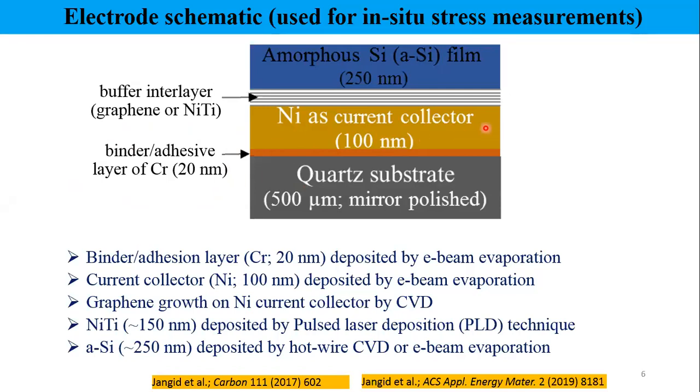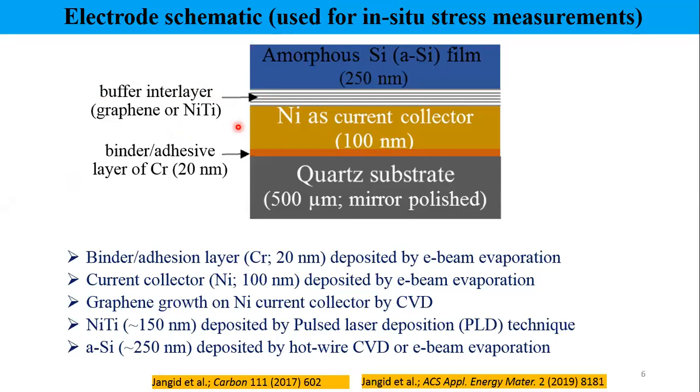Now, on top of your current collector, you grow your buffer interlayers. To grow the graphene, I use the CVD method. CVD means chemical vapor deposition, where you decompose some organic material at high temperature in an inert or gaseous atmosphere. It will deposit nicely ordered graphitic carbon on top of your metallic collector. And for deposition of NiTi shape memory alloy, I use pulsed laser deposition.